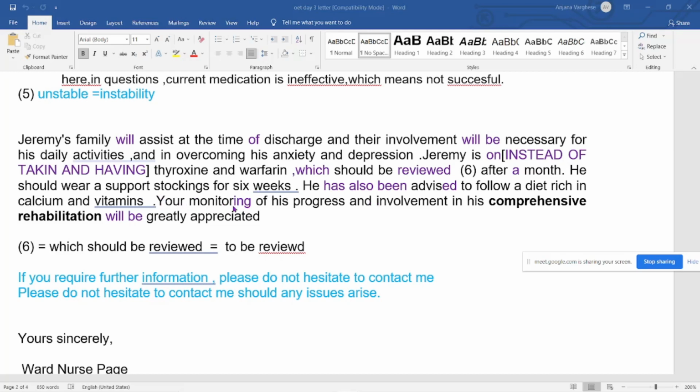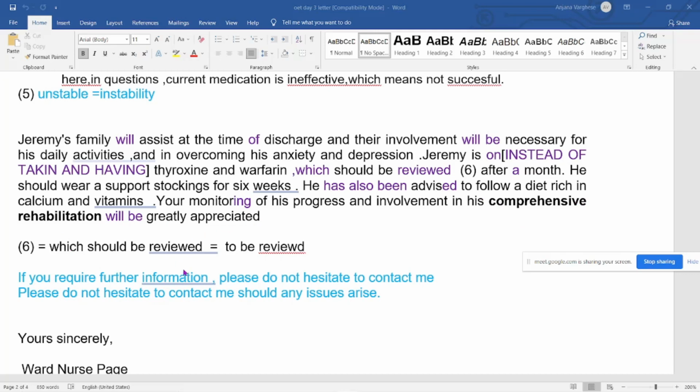Your monitoring. See, it was monitor in the question paper. We changed to monitoring of his progress and involvement in his comprehensive rehabilitation. If rehabilitation is a common point, then your monitoring of his progress and involvement in his comprehensive rehabilitation will be greatly appreciated.